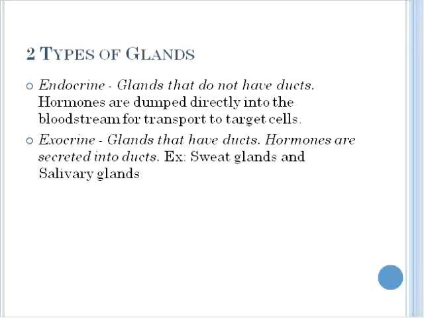Glands fit into one of two broad types. The first of these is endocrine, the second exocrine. Endocrine glands do not have ducts. They dump their hormones directly into the bloodstream for transport to target cells. Exocrine glands, on the other hand, have ducts. Hormones are secreted into ducts, for example, sweat glands and the salivary glands.